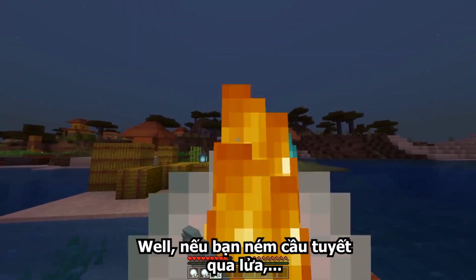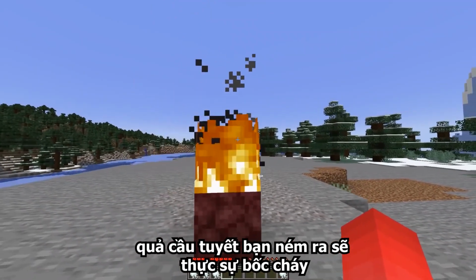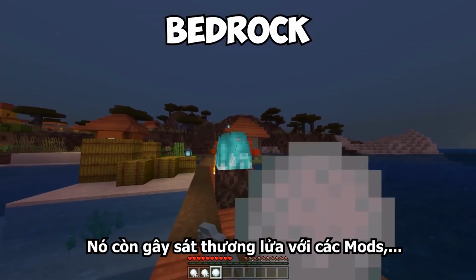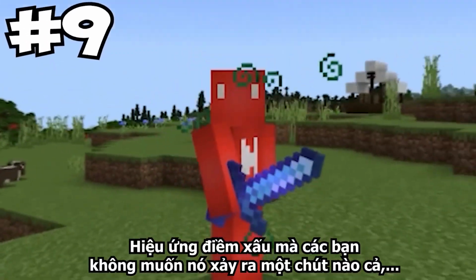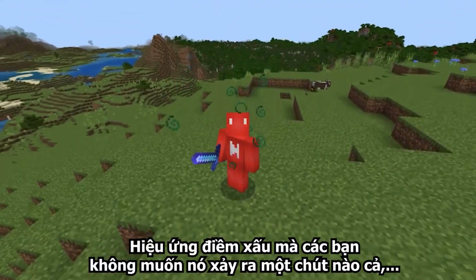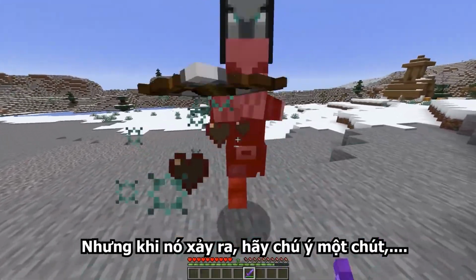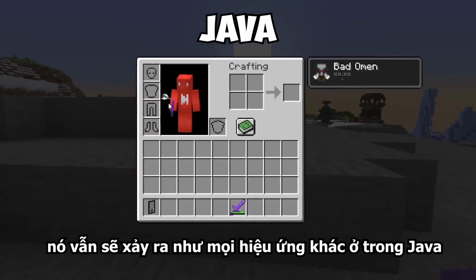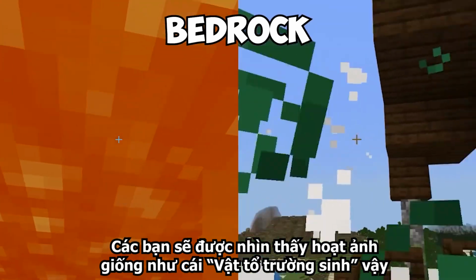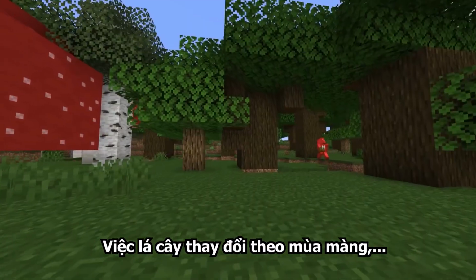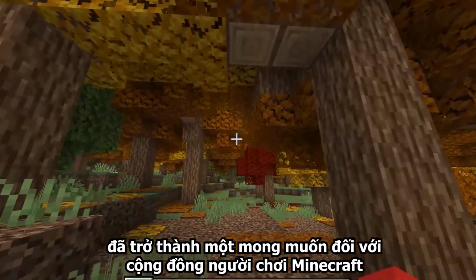When you see a snowball, the last thing you're thinking of is fire. Though if we check a snowball through a flame, the projectile will actually ignite, and in Bedrock, it can even cause fire damage to mobs, making that snow golem a proper flamethrower. The bad omen effect is not something I'd recommend getting often, but when you do, pay attention to how it happens, because while it functions like any other effect in Java, in Bedrock, it'll have an animation similar to the Totem of Undying.